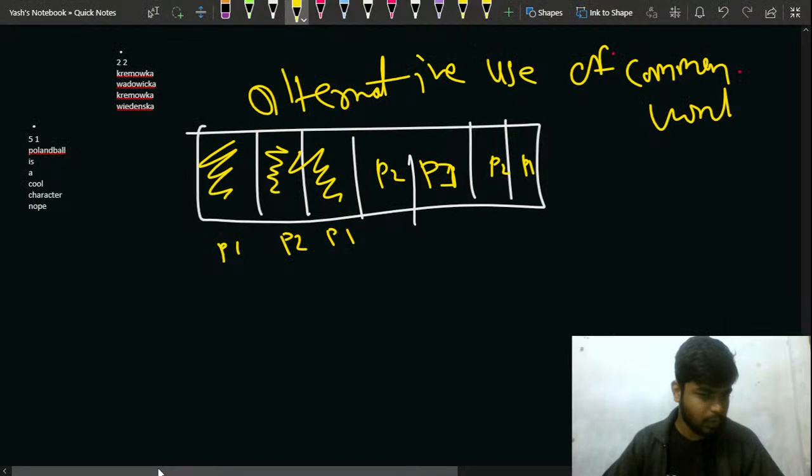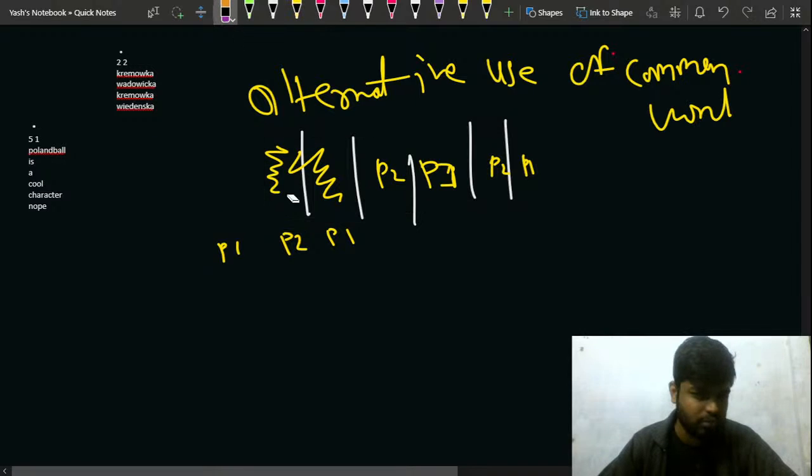The approach is clear, even when you are being greedy or optimal and using the common words, but still, how will you determine the winner in this case? That is what I'm asking.